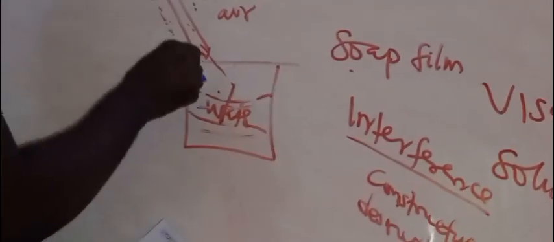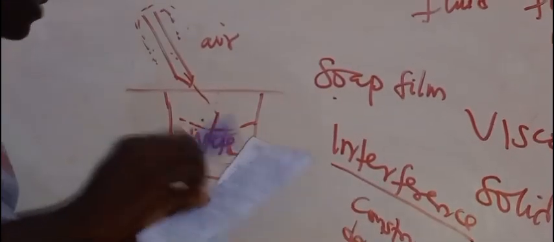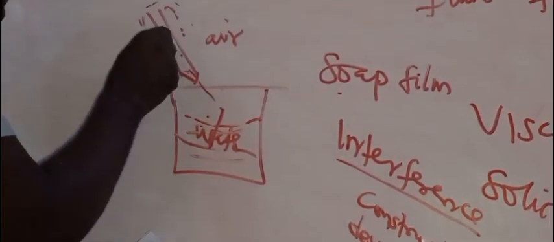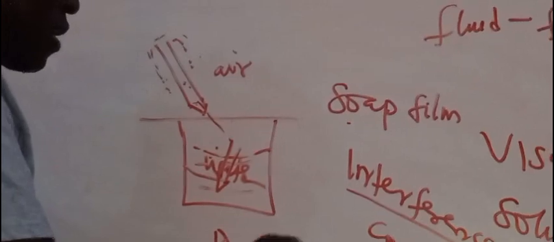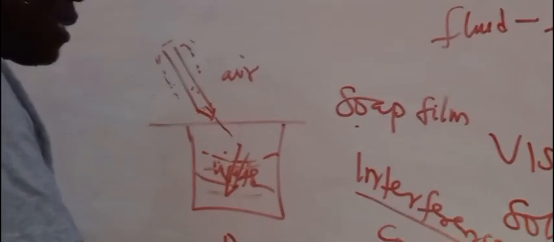It will refract because there is a slowing down of the rays of light moving inside what? Water. So it will now appear as if this pencil inside water is bent. Is that clear? As if it's bent. The reason is because there is what? Refraction. Sorry, because of refraction. Take note of that.